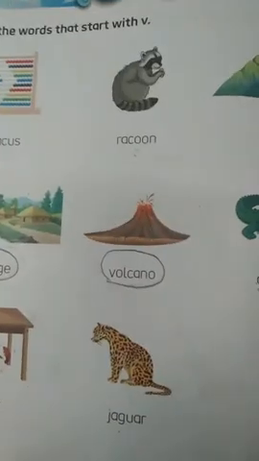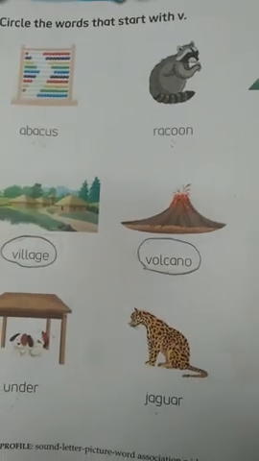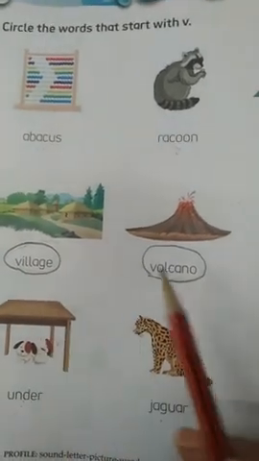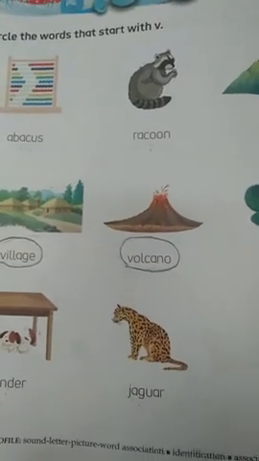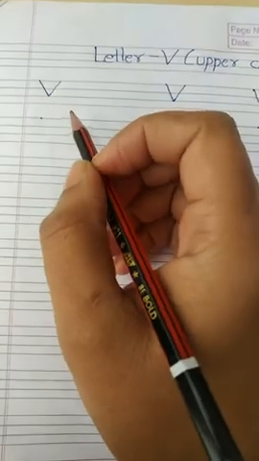So children, here we found only two words that start with letter V: village and volcano. So now take out your English notebook. So children, this is your English notebook. Here you have to practice capital letter V. Now I'll tell you how to write capital letter V.